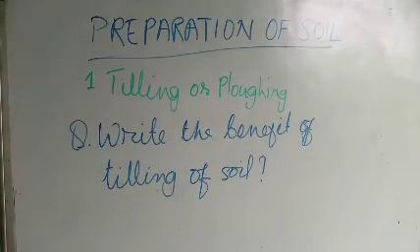Okay children, please underline this, the 8 basic practices of crop production. And after that, we'll go into detail. The first step, as we already learned, is preparation of soil, that is tilling or ploughing. What do you understand by this tilling? Tilling or ploughing is the first step and the most important activity in crop production. And tilling is done with a plough.